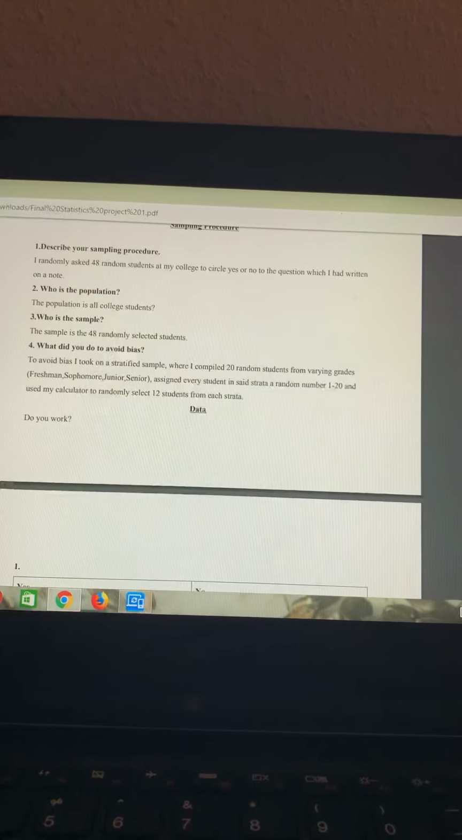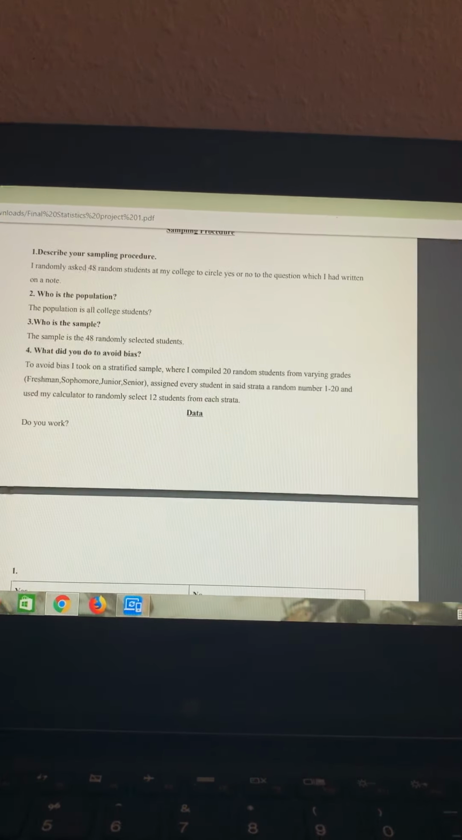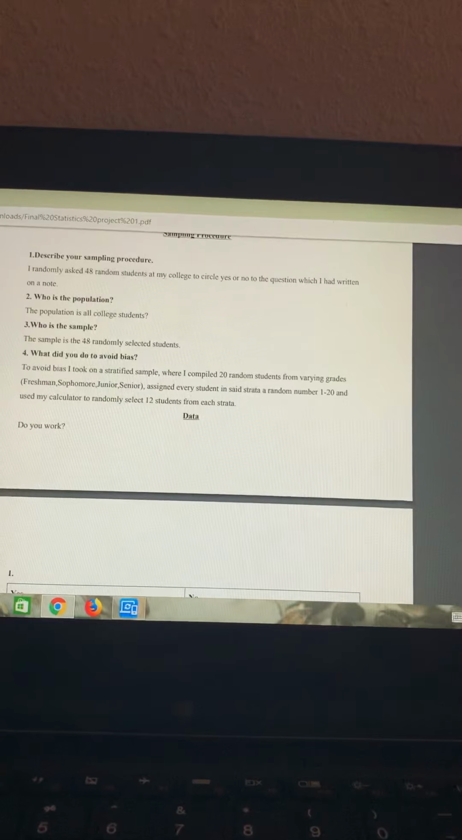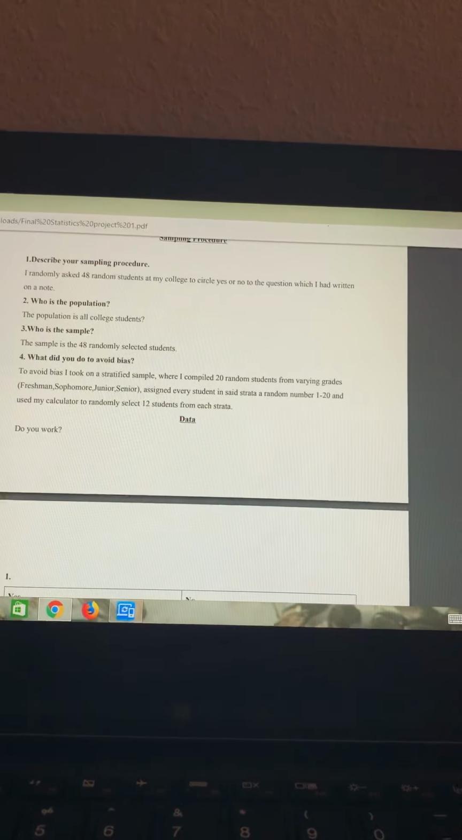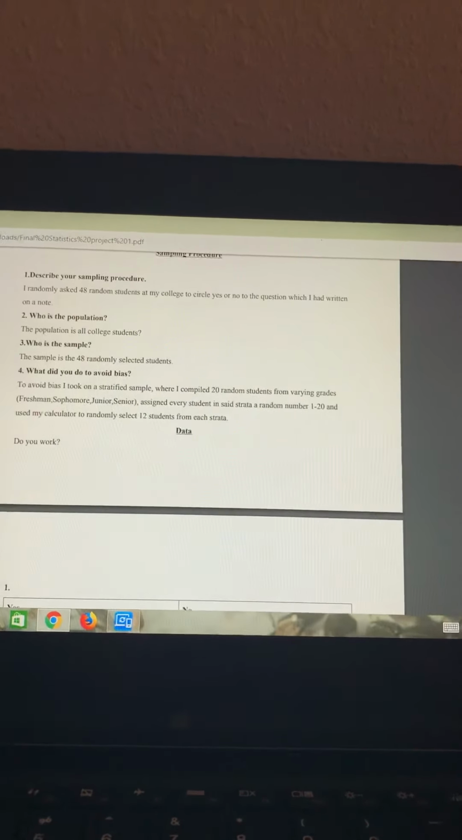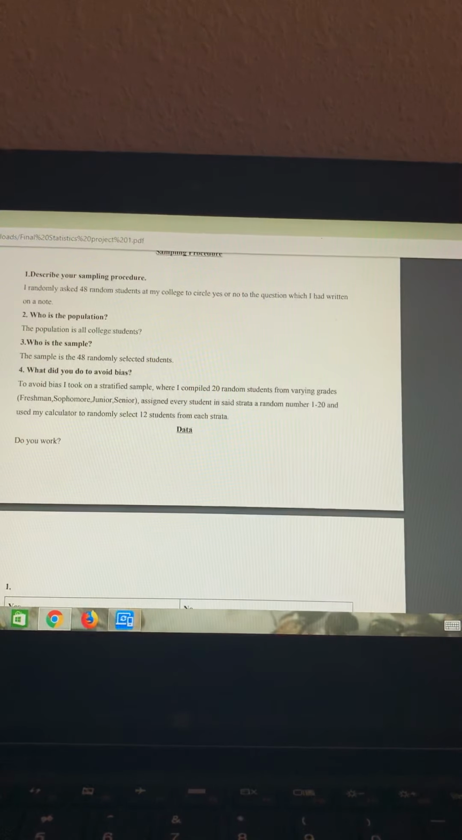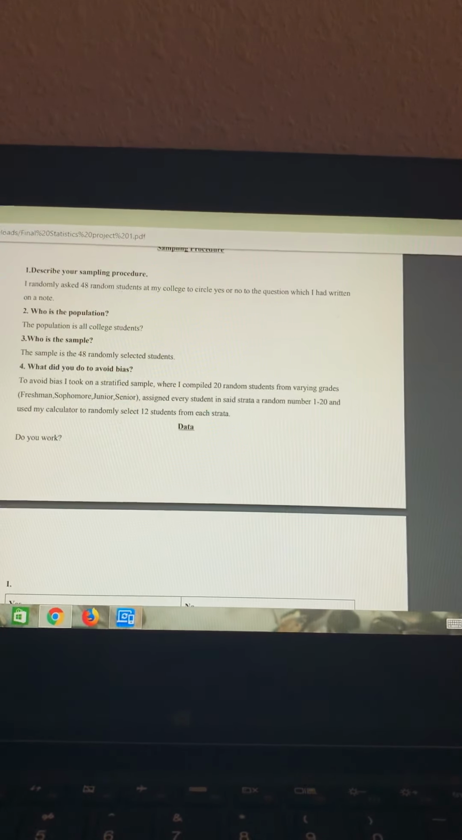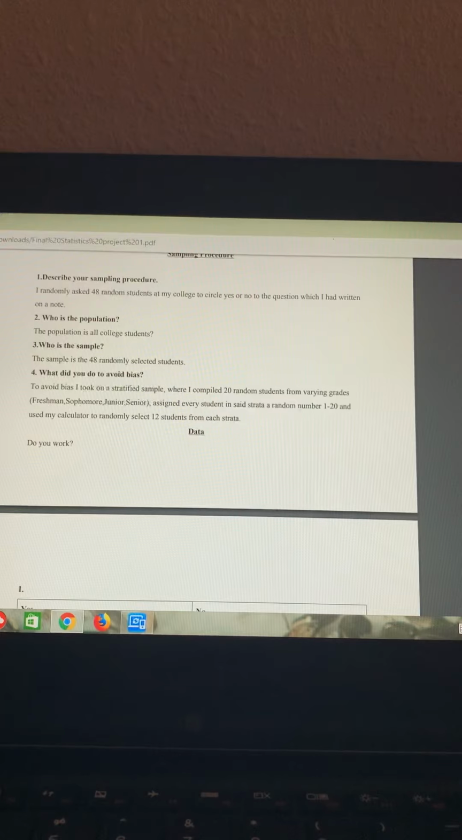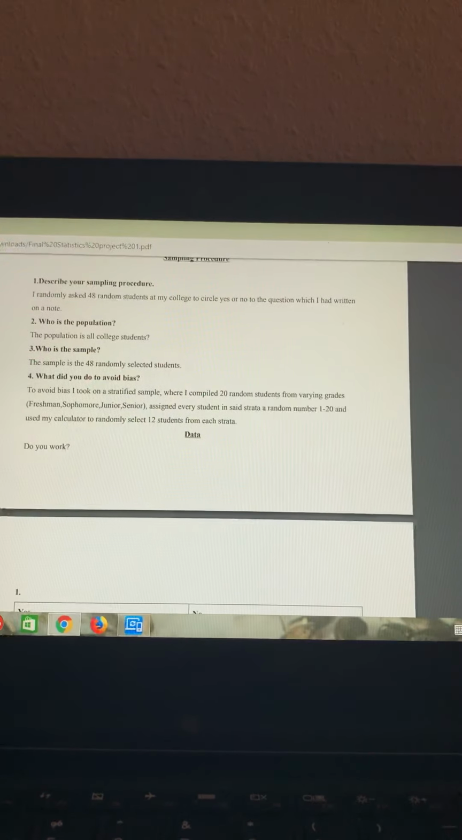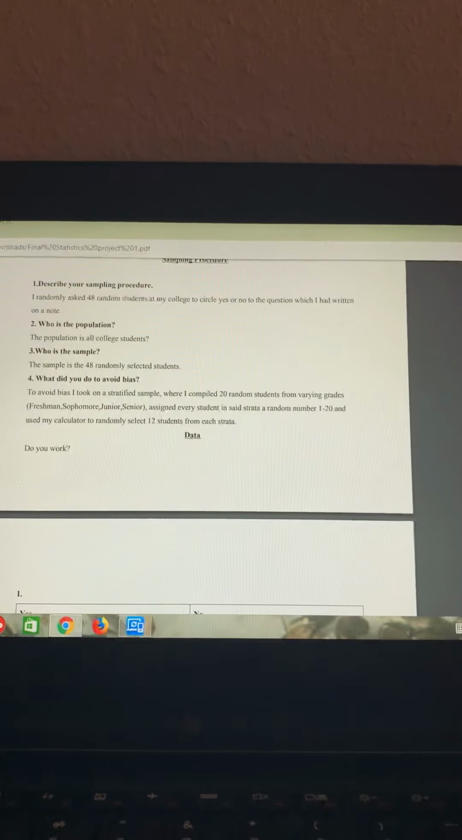And to avoid bias, I took a stratified sample where I compiled 20 random students from all the grades, so freshman, sophomore, junior, senior, assigned each student in said strata a random number from 1 through 20, and I used a random number generator in my calculator to randomly select 12 students from each strata.